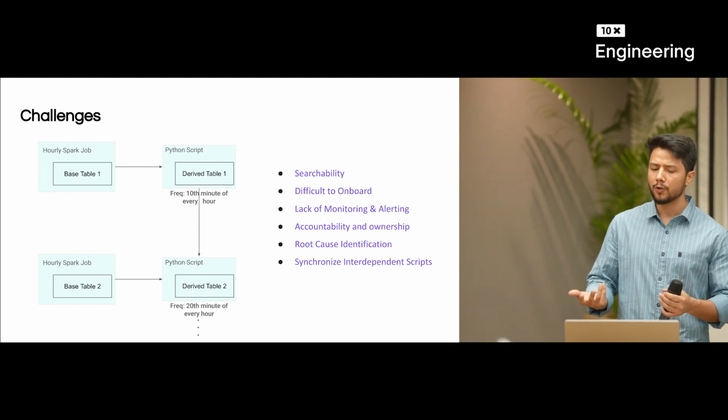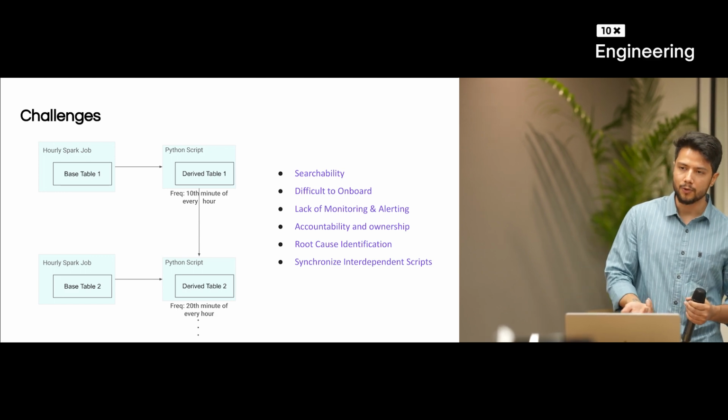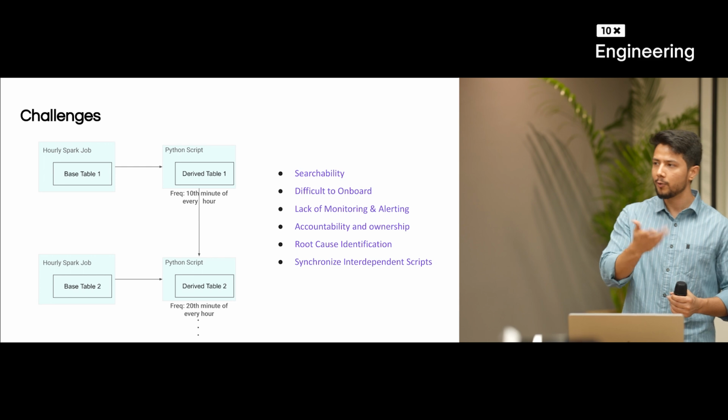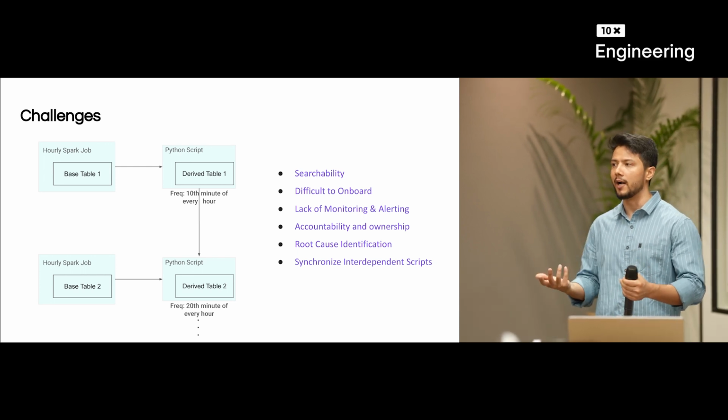So let's say here we talked to our analytics teams and we identified there is an issue in the derived table, we got to know that. Now what do we do? We have to identify what is the root cause for that issue, right? Here as we are talking, we know that derived table 1 is the issue, but obviously when we face the issue, we don't know that. So what do we do?